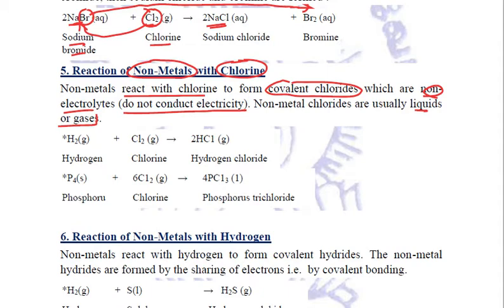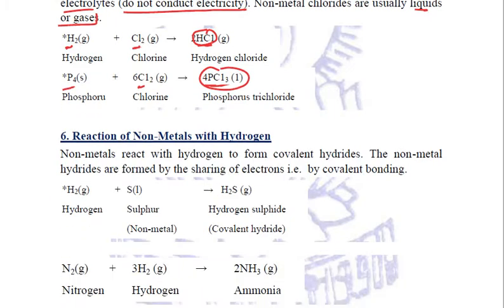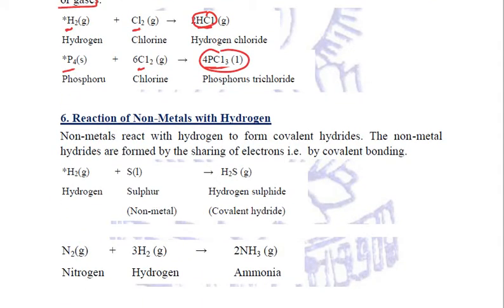For example, hydrogen, being a non-metal, reacts with chlorine to form hydrogen chloride. Phosphorus is a non-metal which reacts with chlorine to form phosphorus trichloride. Both of them are covalent chlorides. Clear? Next is the reaction of non-metals with hydrogen.